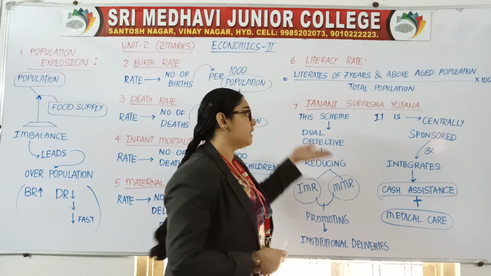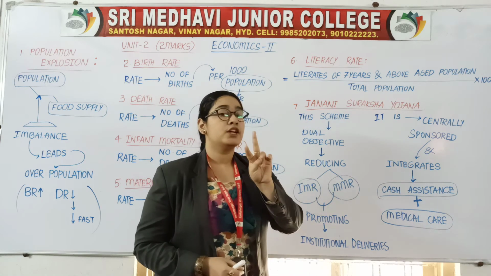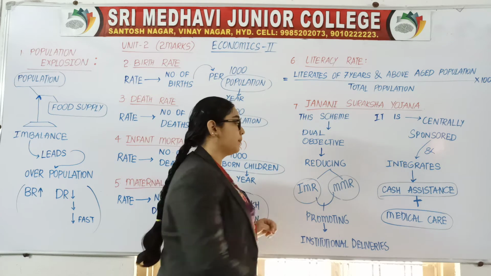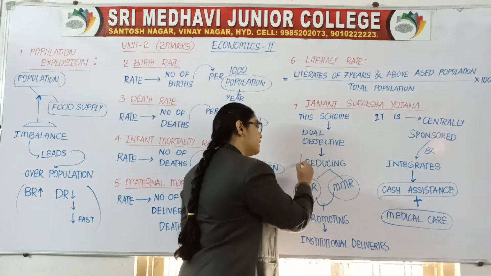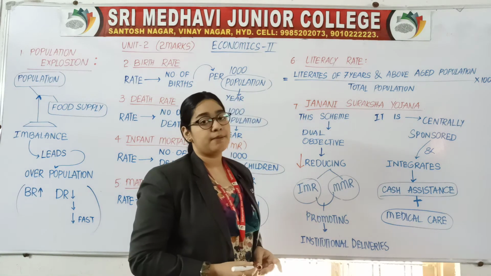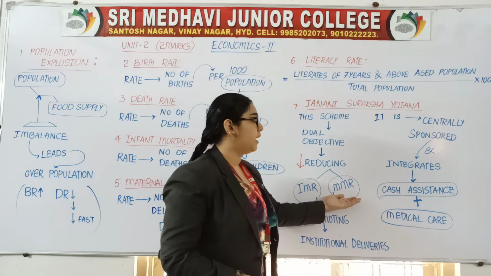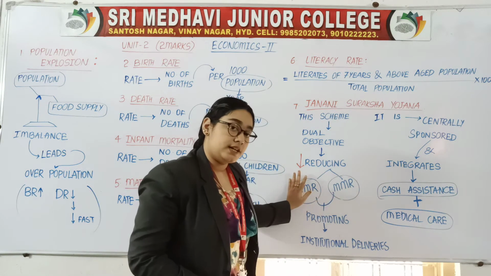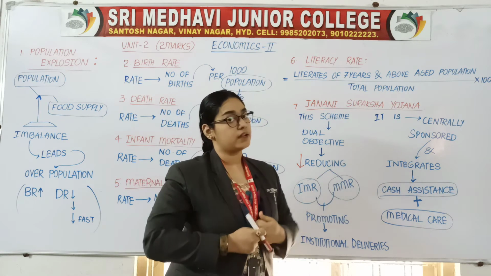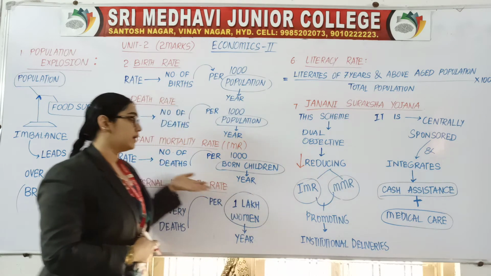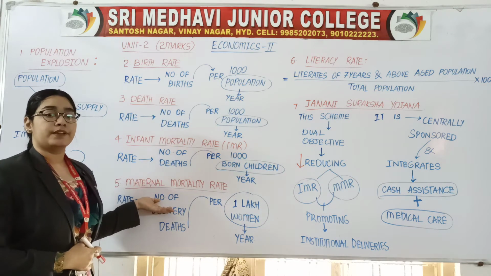In the same way, this scheme is having dual objective of reducing, of what? Of reducing IMR and MMR rate. It is reducing IMR as well as it is reducing MMR. What is IMR and MMR? We have already discussed here, right?